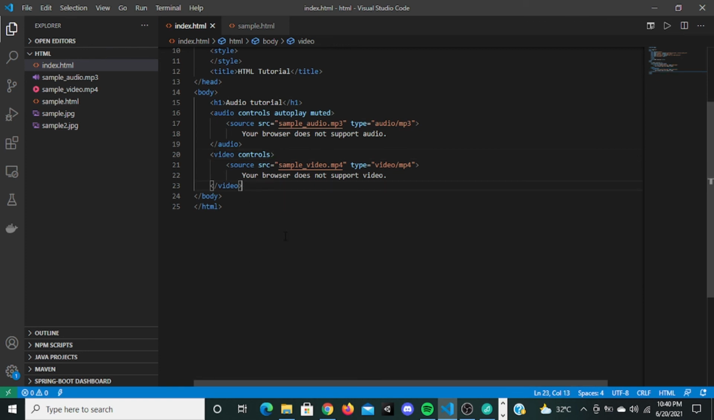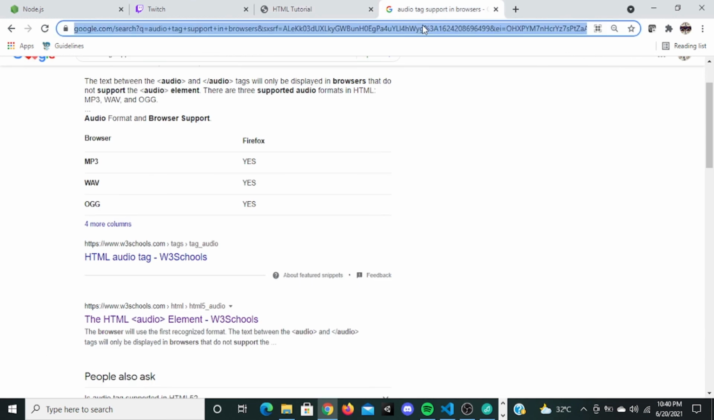What if you want to display a video from YouTube? What if you want to do that? For that you can actually use iframe. We have already learned about iframe. We can actually display any website in iframe. So for that you can use iframe to display a YouTube video inside your website. So let's see how to do that. Let's go to YouTube.